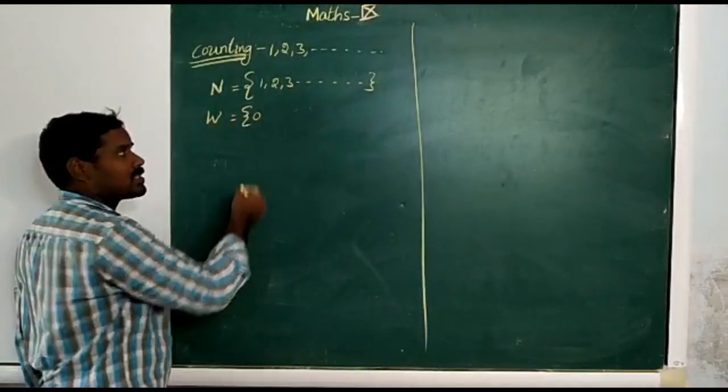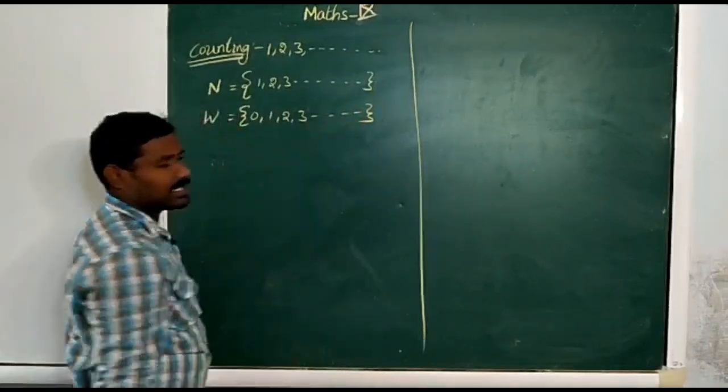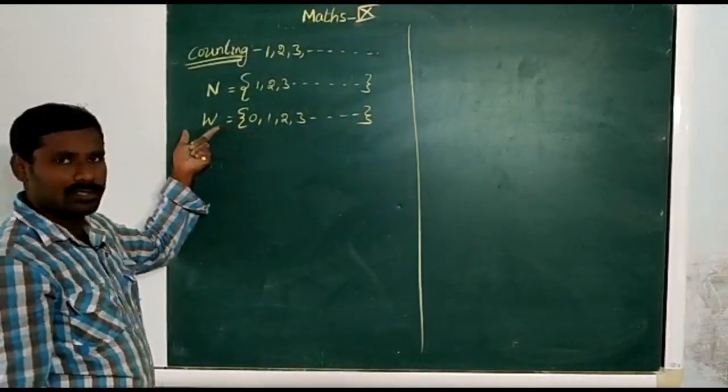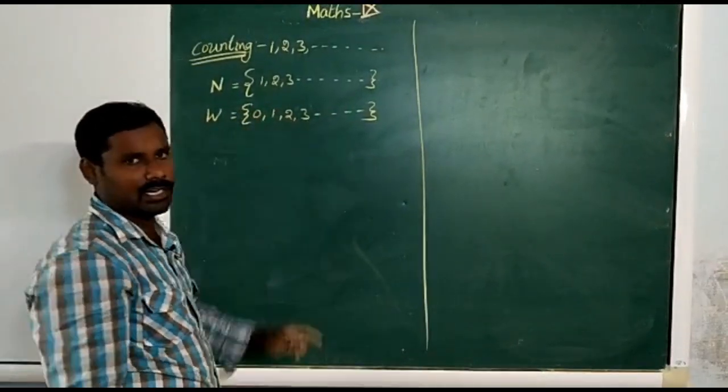Along with the natural numbers, 0 makes the whole number set. The whole number set is represented by W. In this, the smallest whole number is 0 and the greatest we can't find.